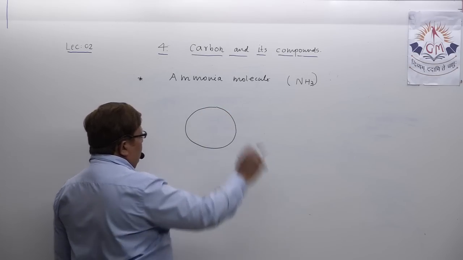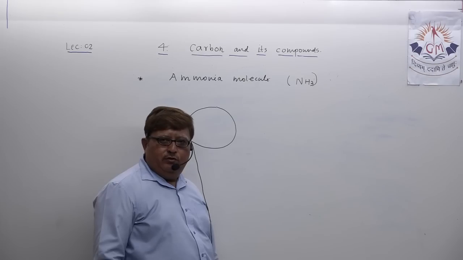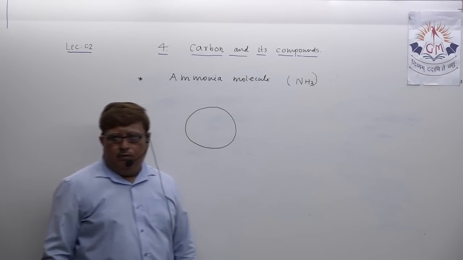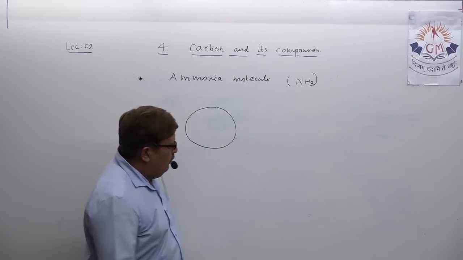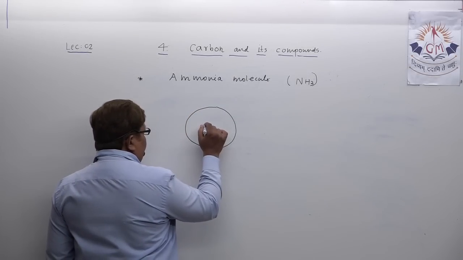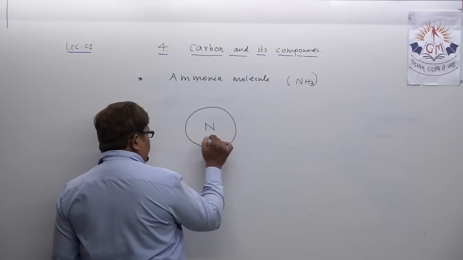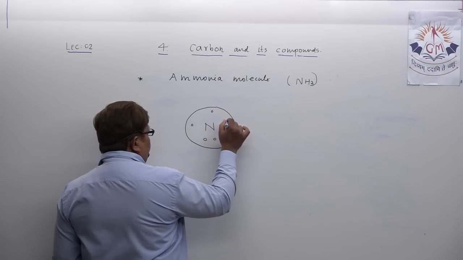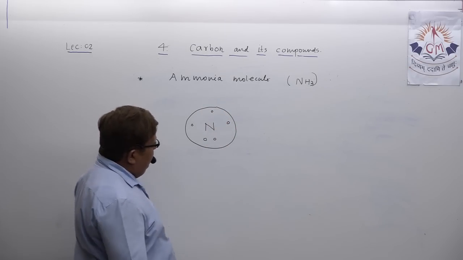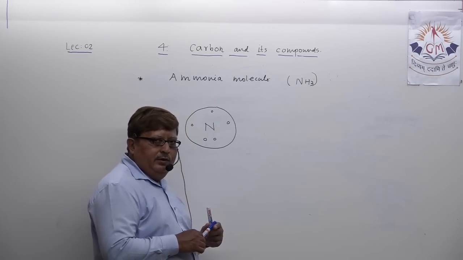You all know the atomic number of nitrogen is 7. Its electronic configuration is 2, 5. That you all know. It has 5 electrons in the L orbit, that is the outermost orbit. Let me show the nitrogen atom this way. I will show 2 electrons here and the rest of the electrons, one here and one here. This is the nitrogen atom, its outermost orbit.